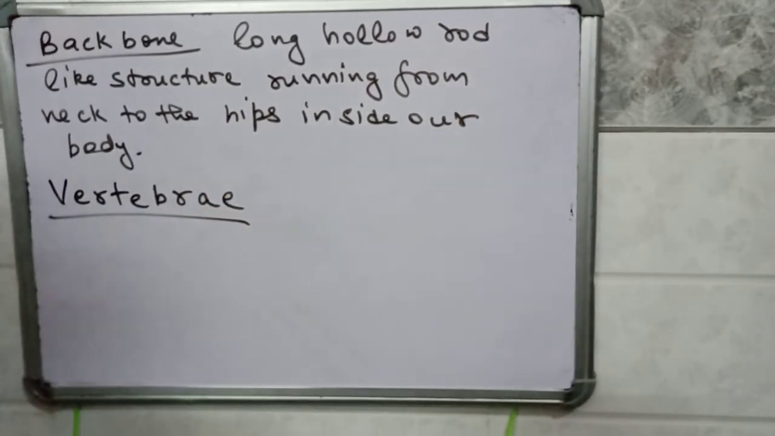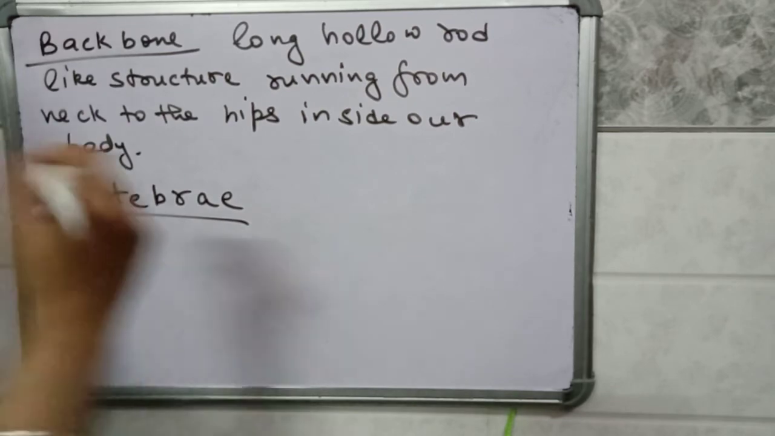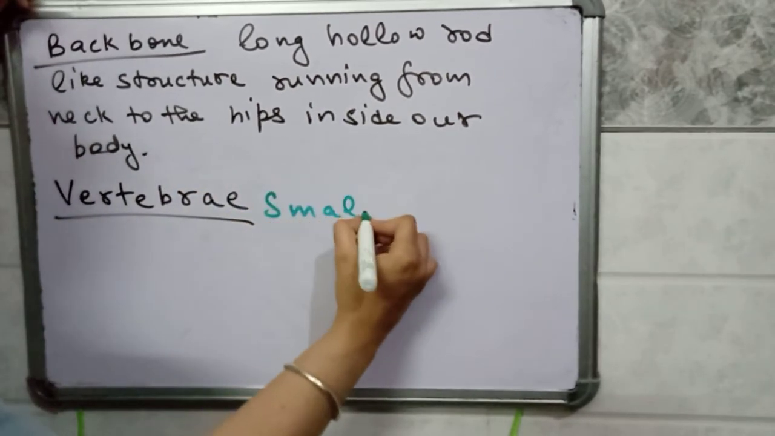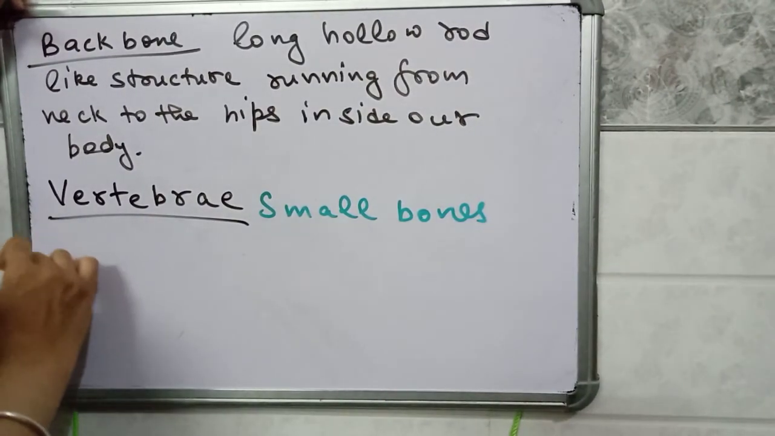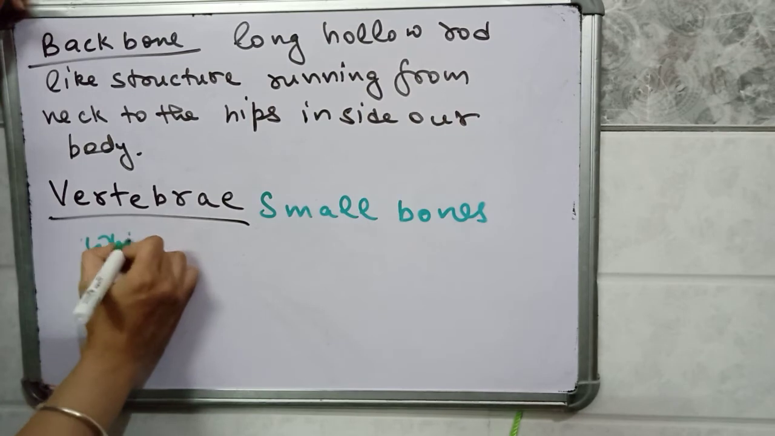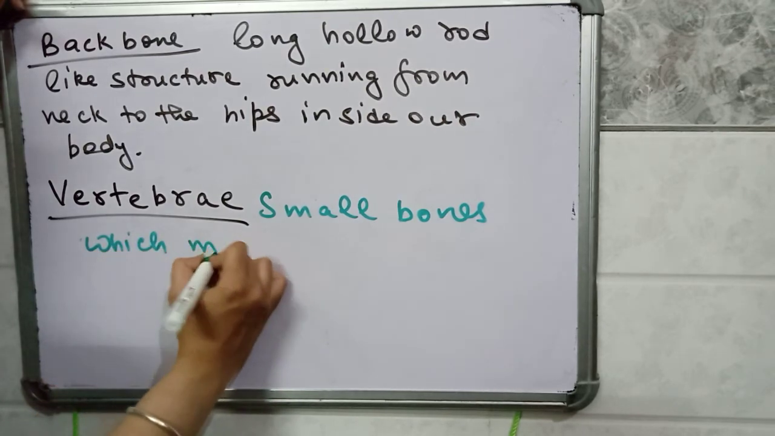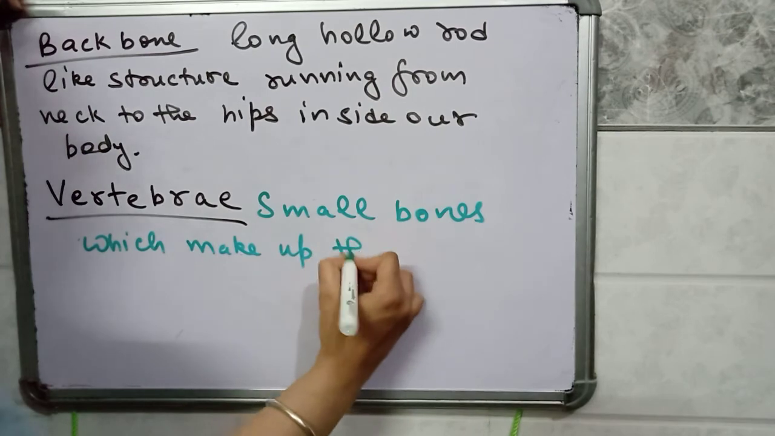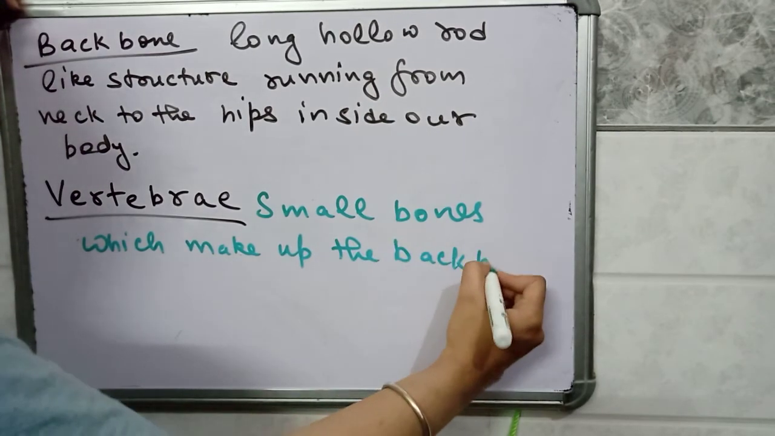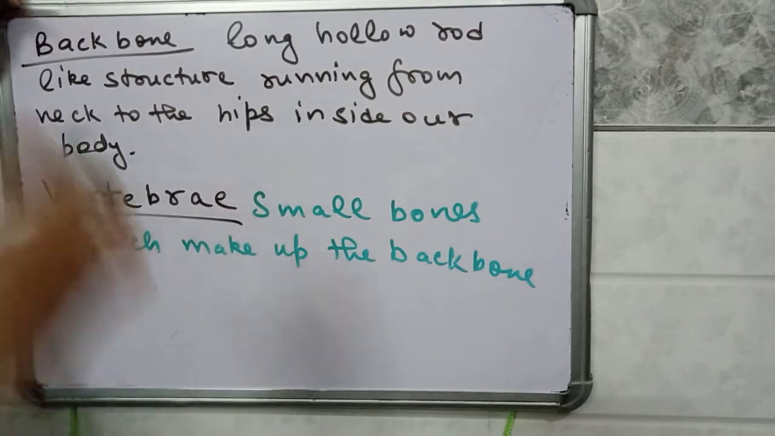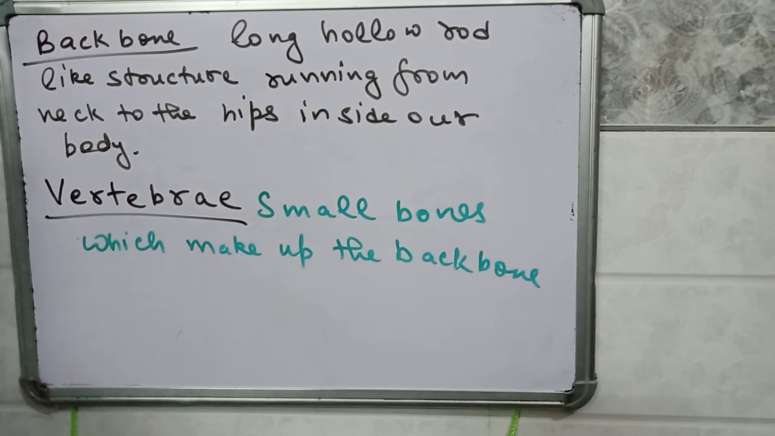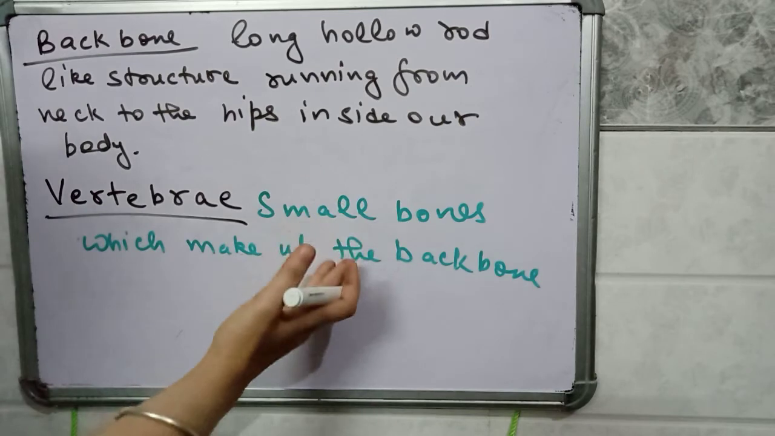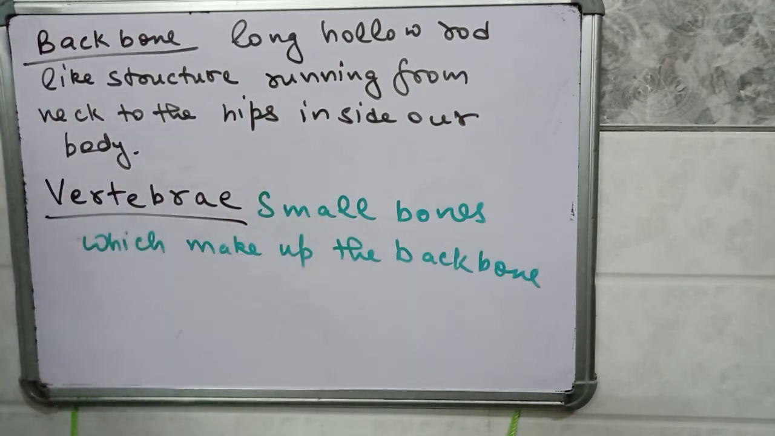So what are vertebrae? Vertebrae are the small bones which make up the backbone. These small bones together form the whole long, hollow, rod-like structure known as the backbone. Vertebrae are the small bones from which the backbone is made up.